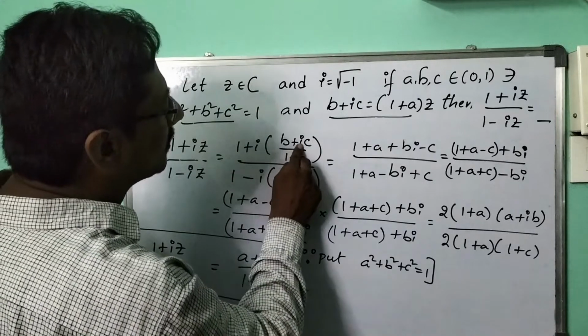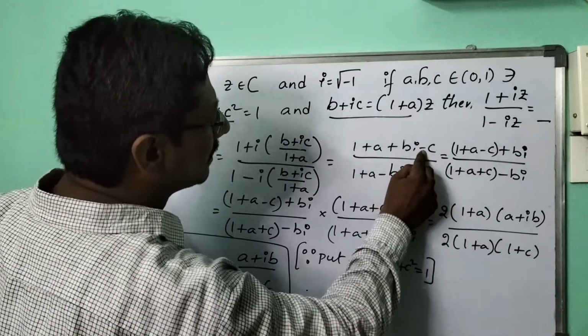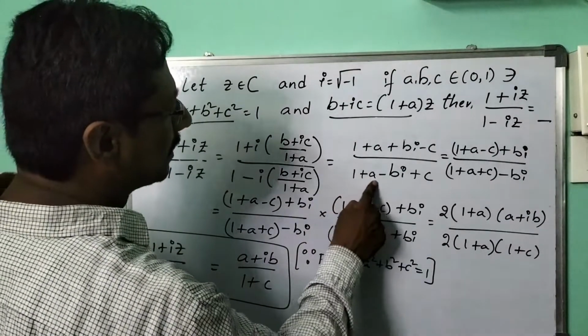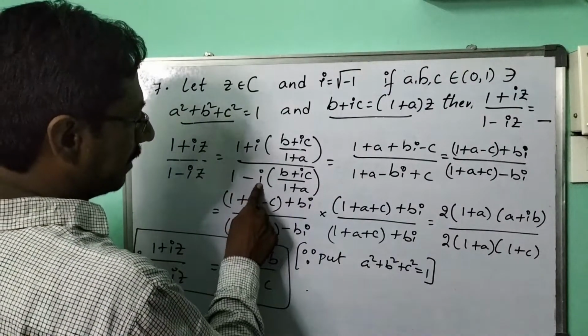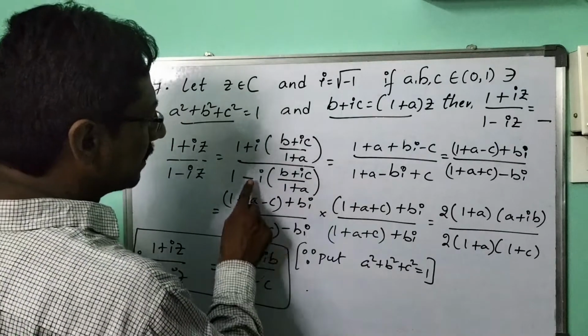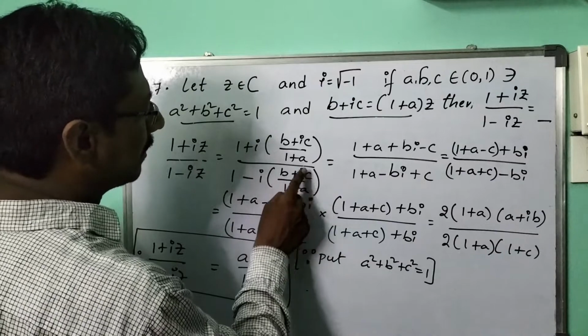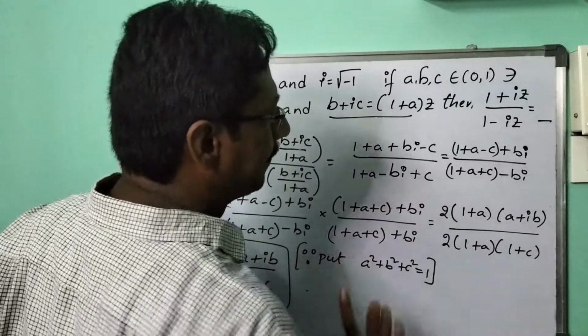So I square into I square means minus 1, children. So that's what minus C is left here. Same with the denominator. In place of 1 plus A I got C minus I with B means B minus BI. Same minus I with IC means what here? I square means minus 1, right? That minus will be minus, what will be plus C.